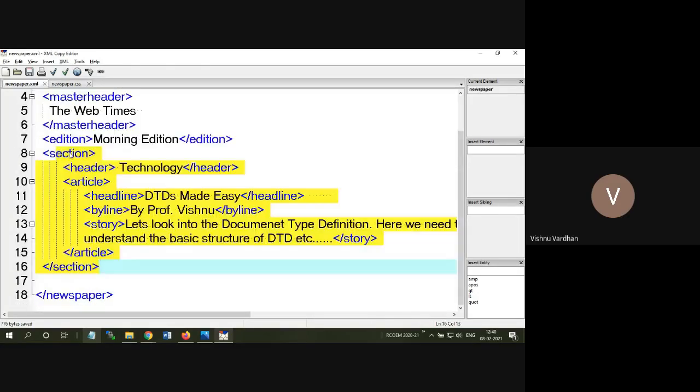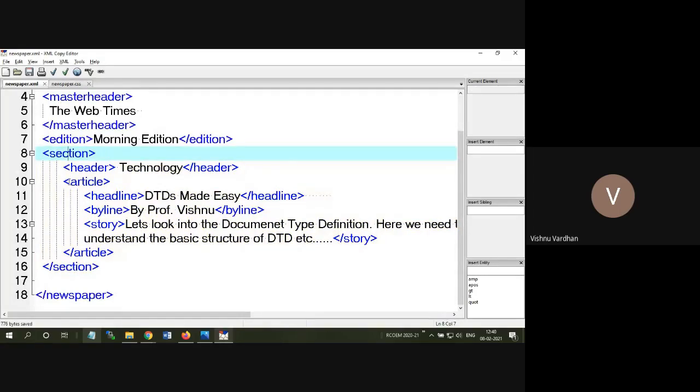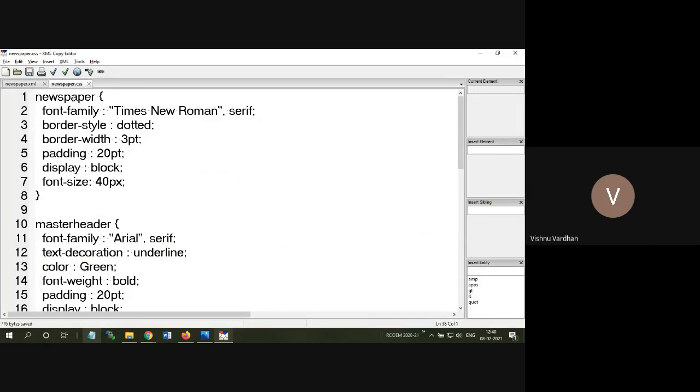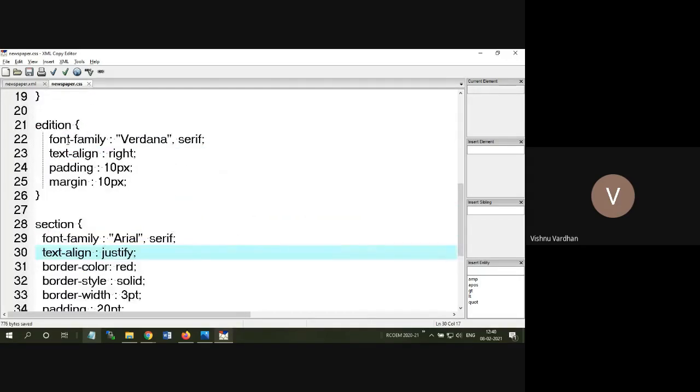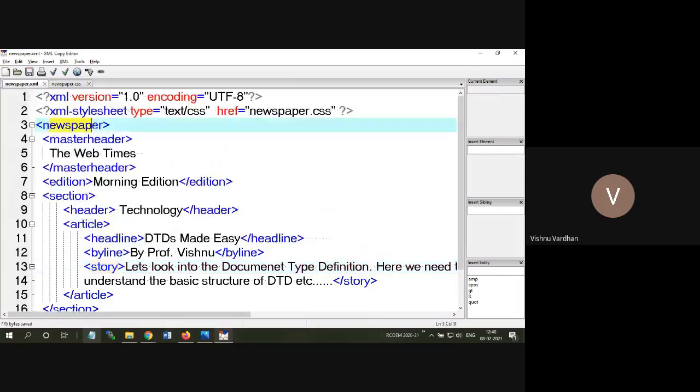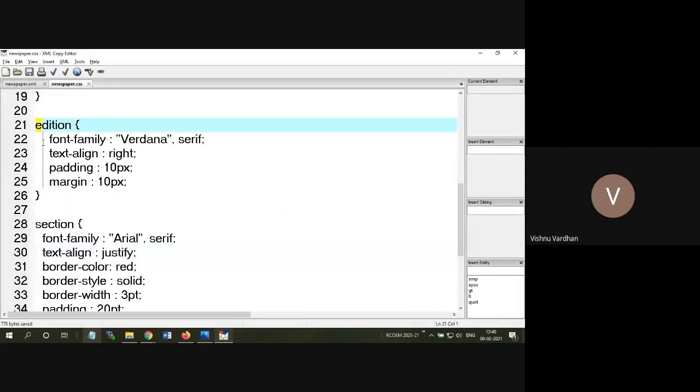We are done with this entire section. You can specifically again quote for article, again quote for headline. That is up to you how you are going to create your own content. Okay, so basically we have created 1, 2, 3, 4 classes. Each is targeted towards some element names. The case sensitivity is there both in XML as well as in CSS. You cannot write a capital E here because it is not going to access the class that you have created here. So that's why keep the same name with the same case sensitivity.